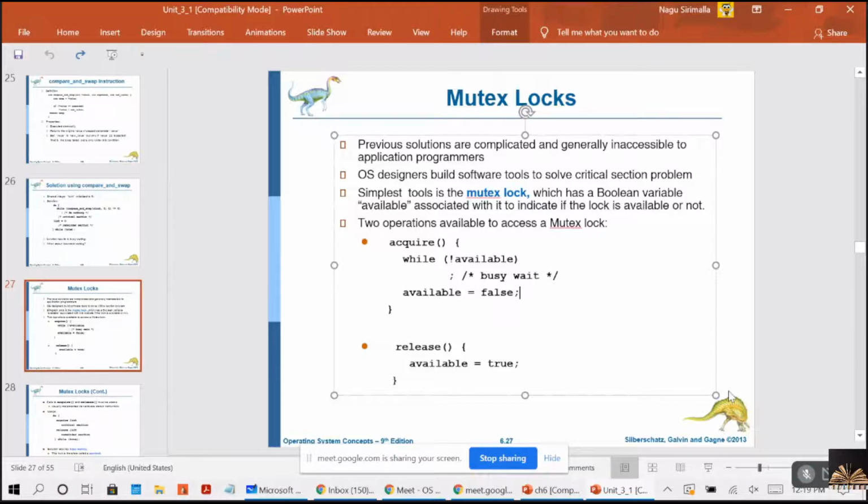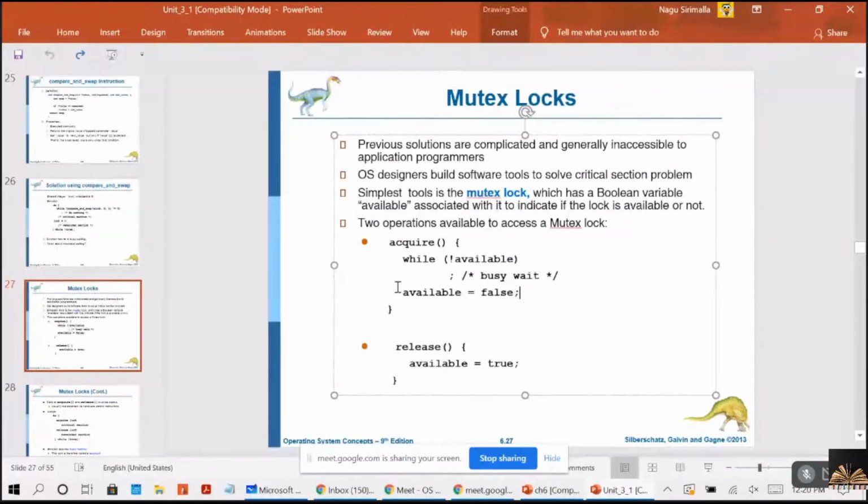Very simple. I have a room, that is the critical section. When a process enters the critical section and no one is inside, that process is allowed and the room will be locked. It will be made not available. The second process which wants to use that room, which wants to enter into the critical section, has to be in busy waiting.